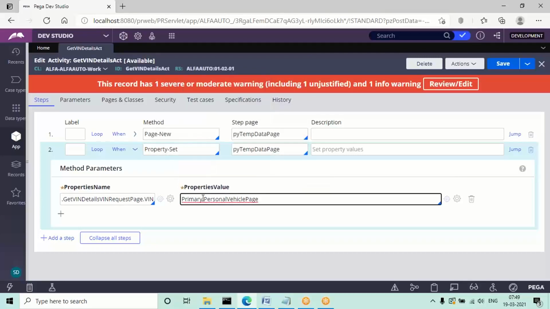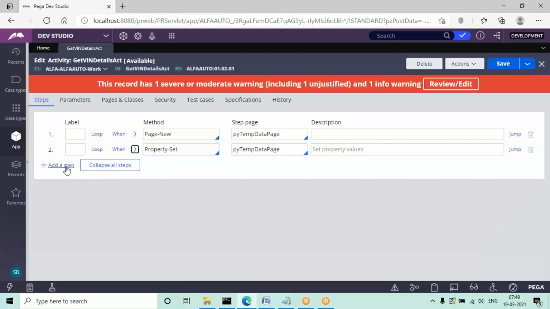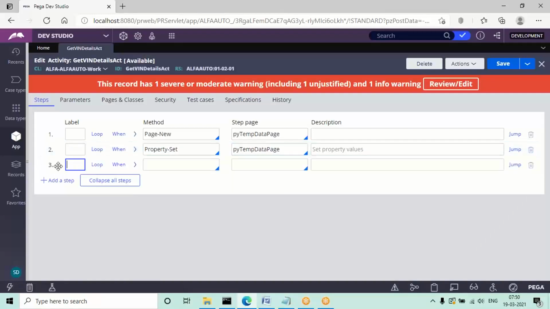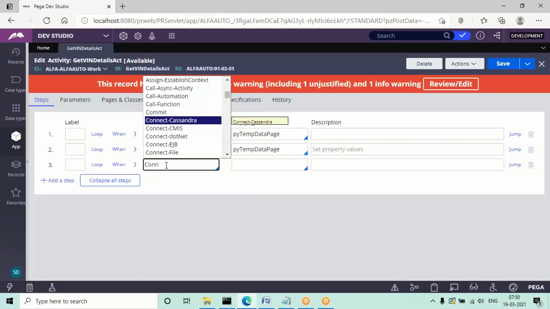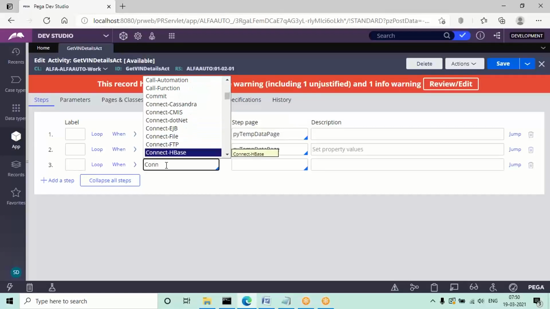So personal vehicle page dot win. Then after this, when input is given, we are going to map the response to the response page, right? But to fetch the data, we need to add a method called connect soap method. So in order to read the service rule once again, use the method called connect soap.